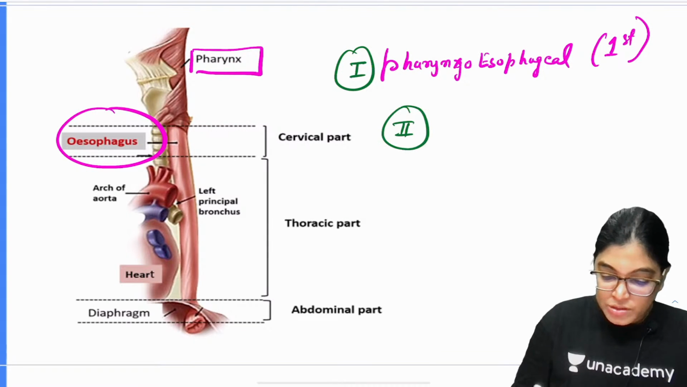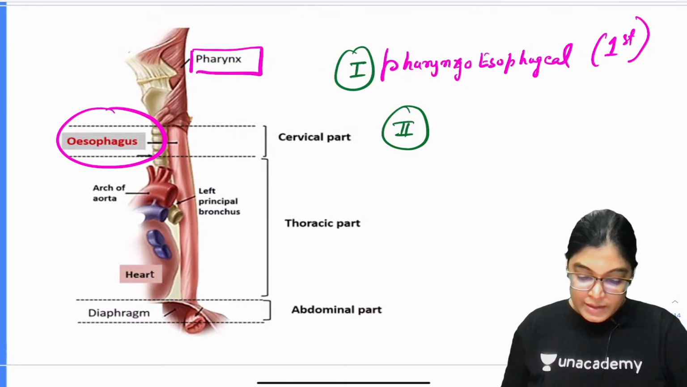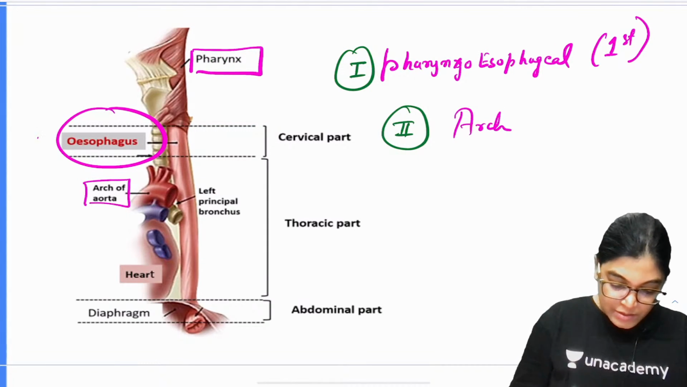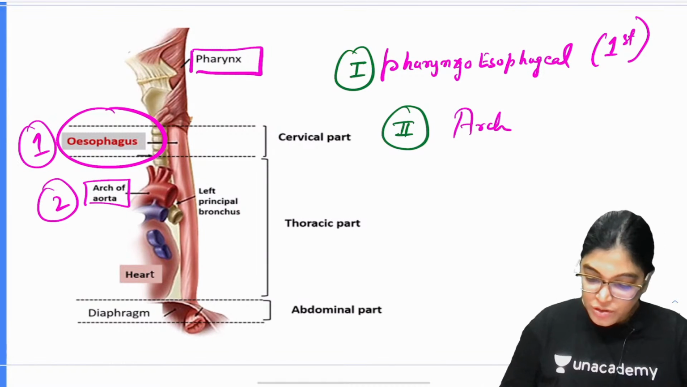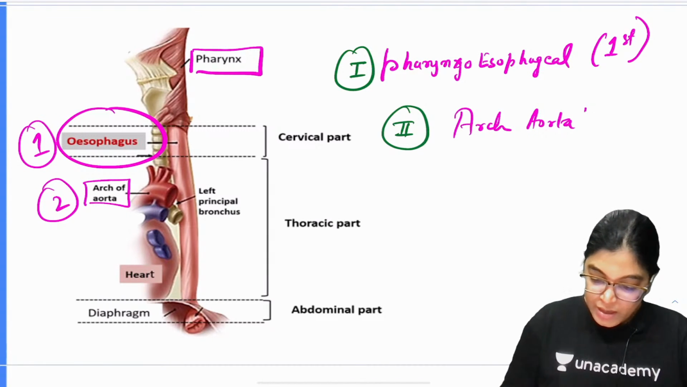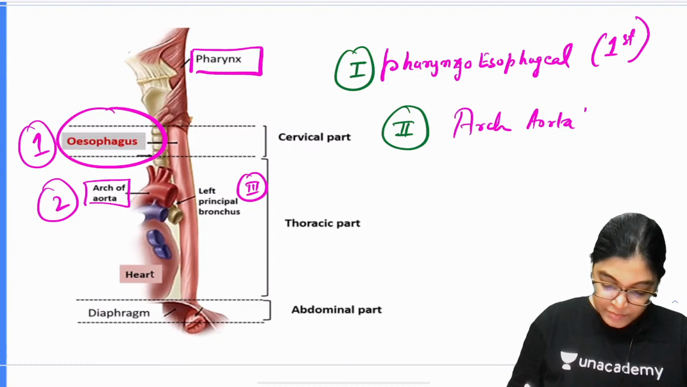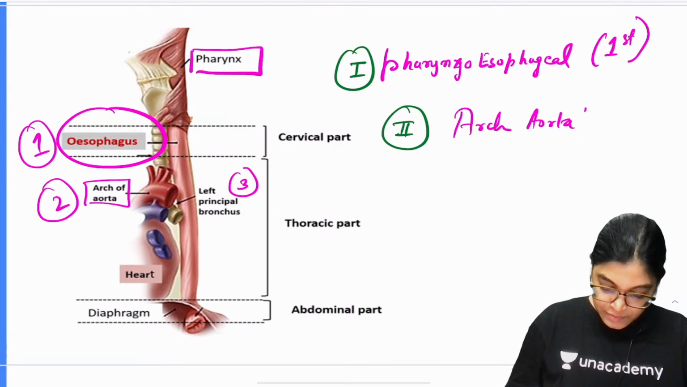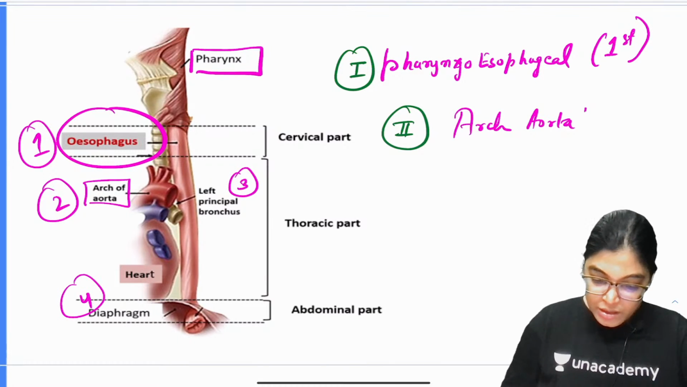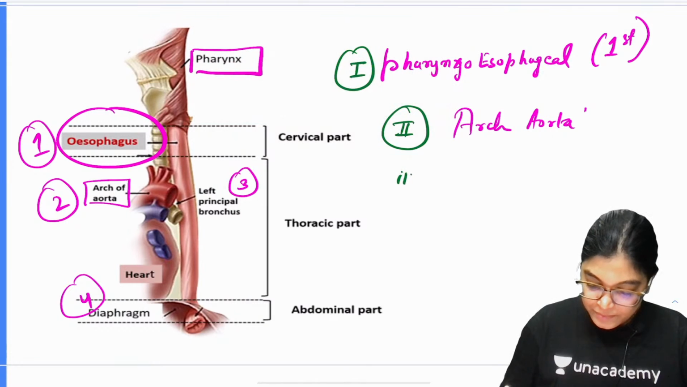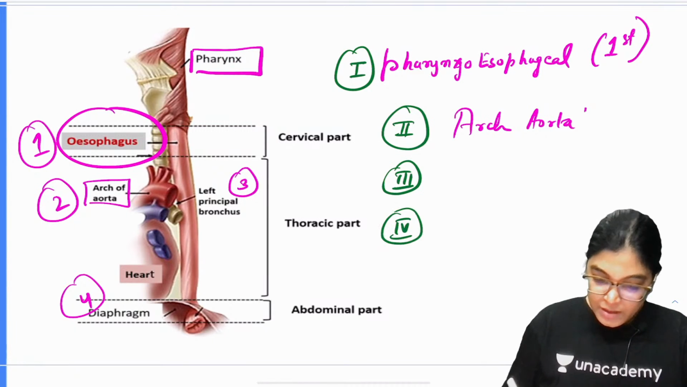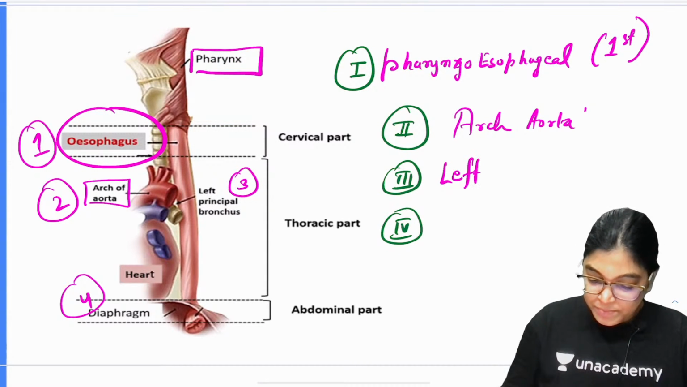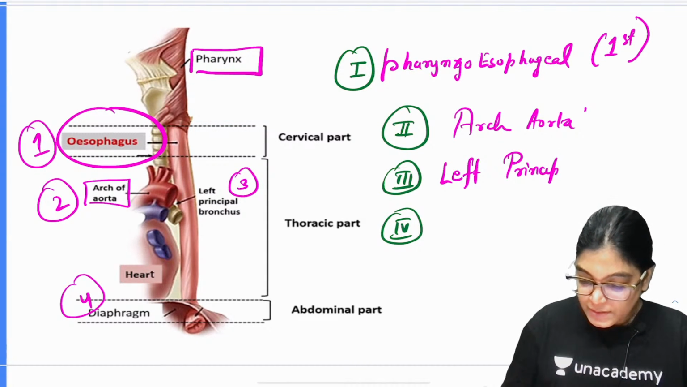When we are talking about the second one, that is the arch of aorta crossing. As you can see here, this is the first and this is the second, where the arch of aorta is crossing. The third constriction, so this is the third one and this is the fourth one. The third constriction will be the left principal bronchus.